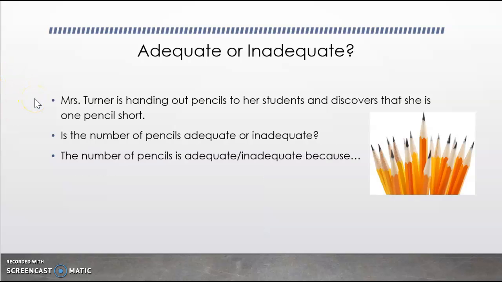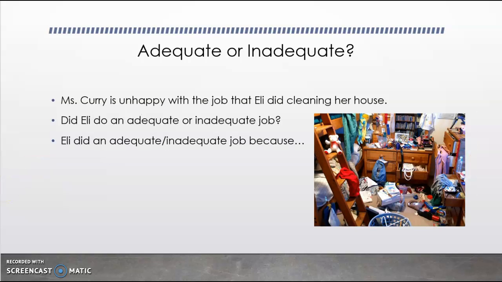Mrs. Turner is handing out pencils to her students and discovers that she is one pencil short. Is the number of pencils adequate or inadequate? You can use this sentence frame to complete your thought. Right. If you said that the answer to this question is inadequate, then you are right. If she's just one pencil short, then that means that it is not enough for the entire class, and there is an inadequate amount. Let's look at the last example.